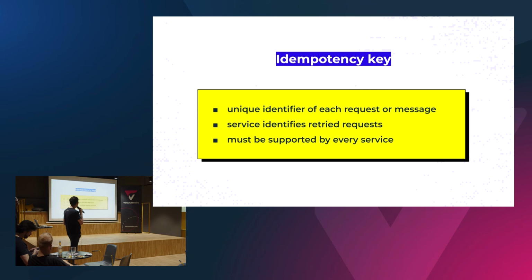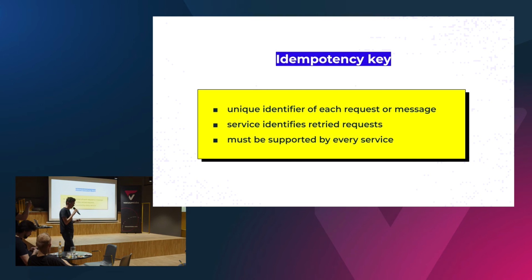So what do we actually need to implement this? First, we need to add some kind of identifier to our requests or messages, so our services know if a request that they received was already executed, or it is a new request that they can safely run again. This idempotency key must be implemented by every service in our process.